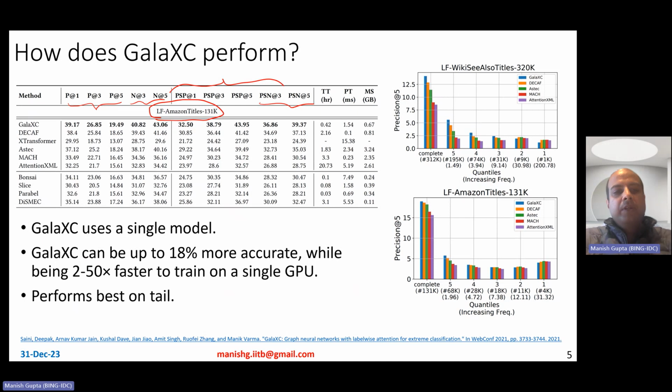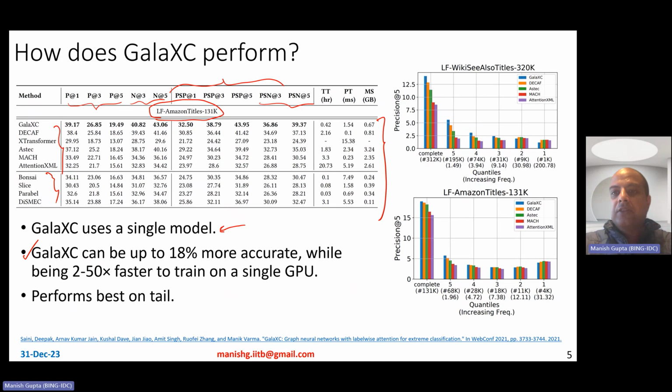So what do we observe from here? First observation is that unlike many other architectures, GalaXC is not an ensemble. It's just a single model, which helps to keep the model small in size, as well as helps in maintenance in production systems. GalaXC can be up to 18% more accurate, as you can see from this table. So it's the most accurate compared to several of these deep learning as well as non-deep learning baselines, right? While being 2 to 50x faster to train on a single GPU. So it's super fast to train, right?